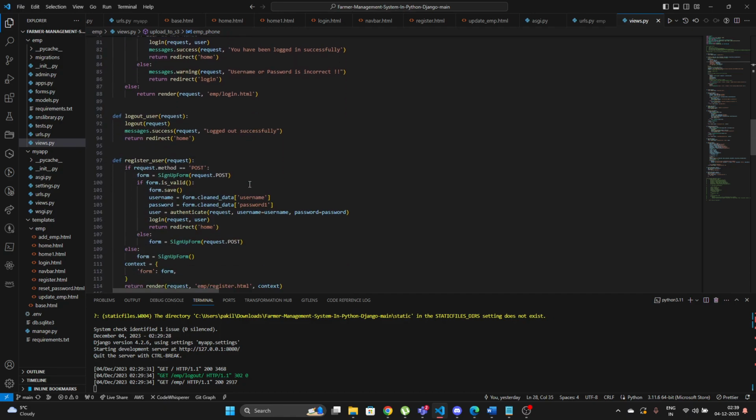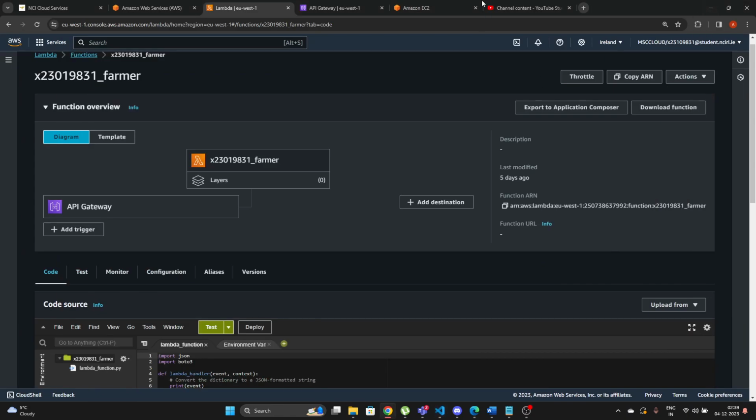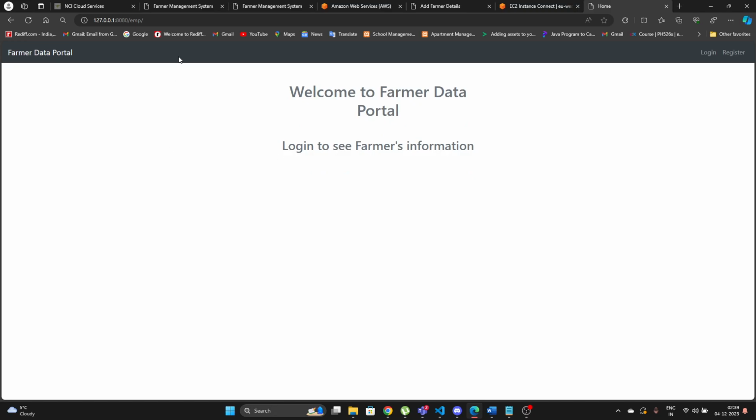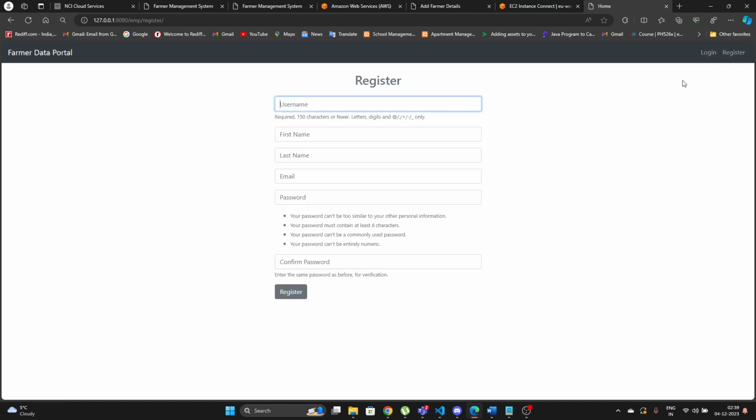And let me just give a walkthrough of my application. This would be my application. So here, this will be the nav bar, followed by the welcome to the farmer data portal. Let me just show you the registration page. This has a registration page with the username, first name, last name, email, password, and confirm password, which is built by means of basic HTML and CSS.